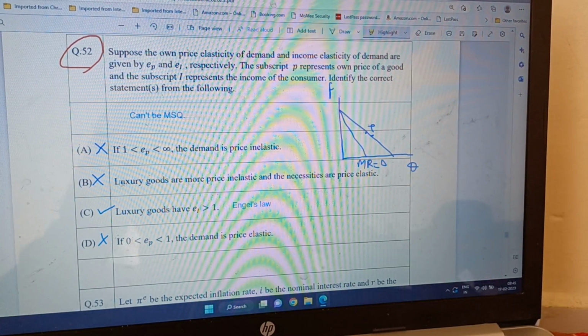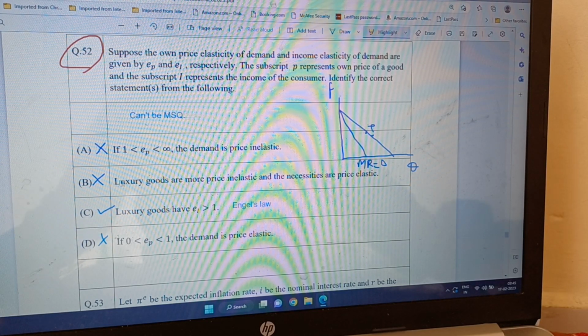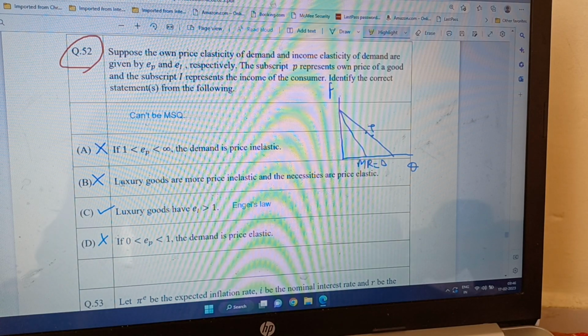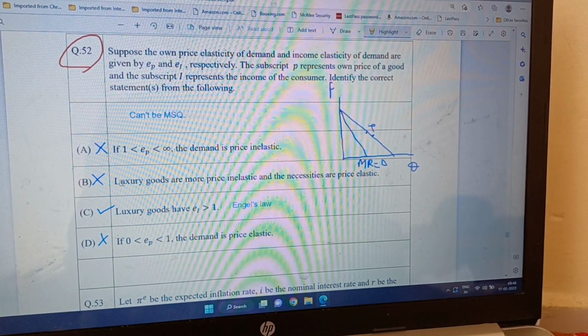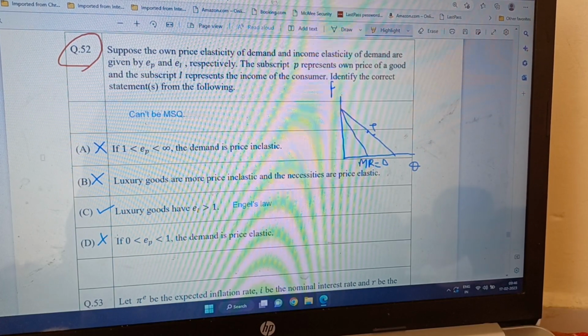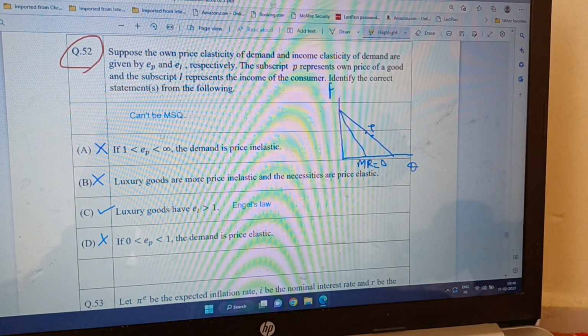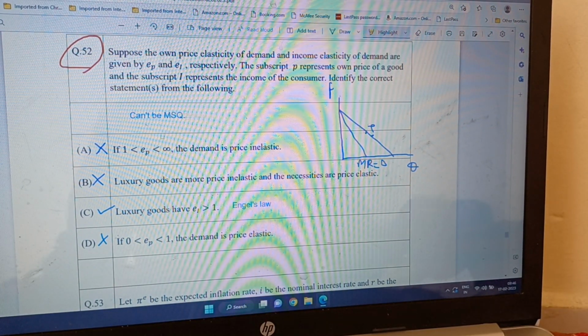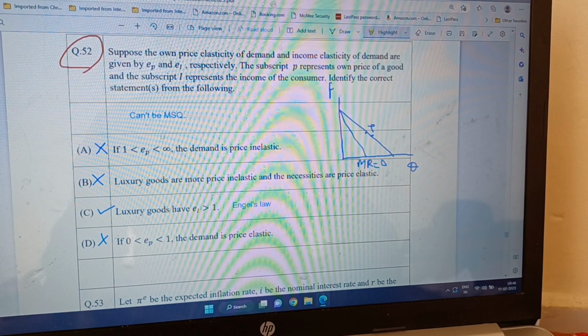Now, B: luxury goods are more price elastic? No, it is the very nature of the definition of luxury goods that we spend more on luxury goods when we have more money, and when we don't have money, we don't spend on luxury goods because our life can go without them too. So luxury goods being more price inelastic is actually wrong, and the necessities being price elastic is actually not correct because necessities are price inelastic.